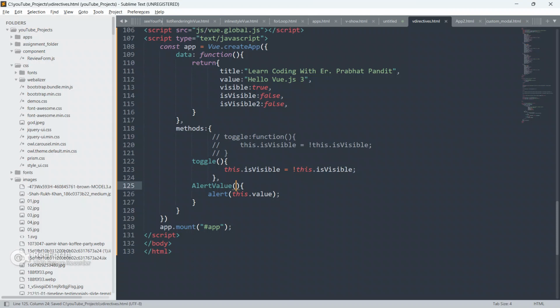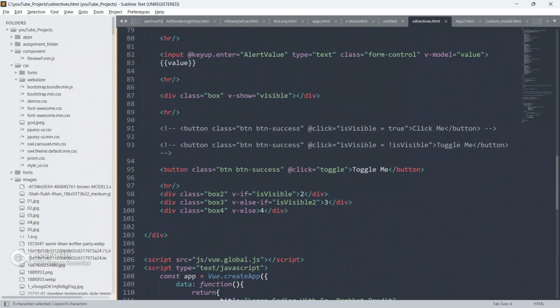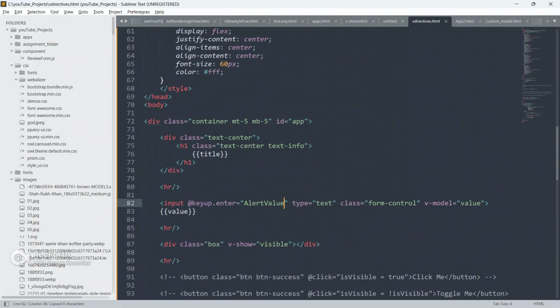Now we can also provide arguments or parameters here. Let me provide some parameter, some kind of greeting.